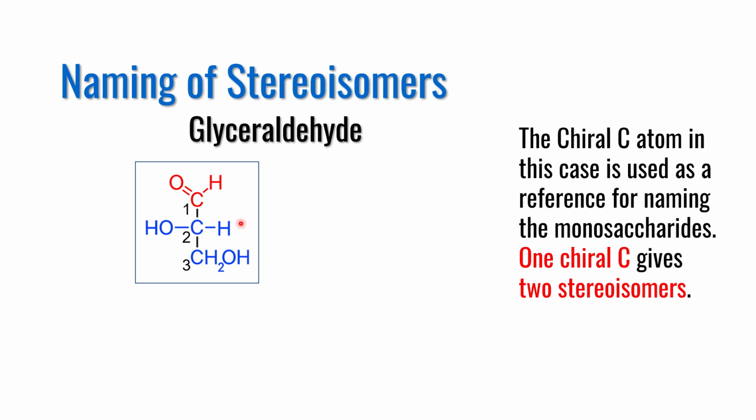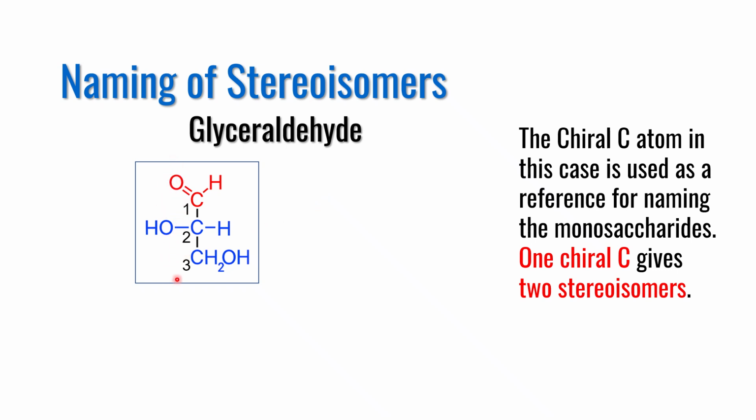Let us explore the naming of stereoisomers with the help of glyceraldehyde, the smallest monosaccharide, which is used as a reference molecule to name any other stereoisomers. First task, as I said earlier, is to identify the chiral carbon atom in this molecule. You have 3 carbon atoms in this molecule.